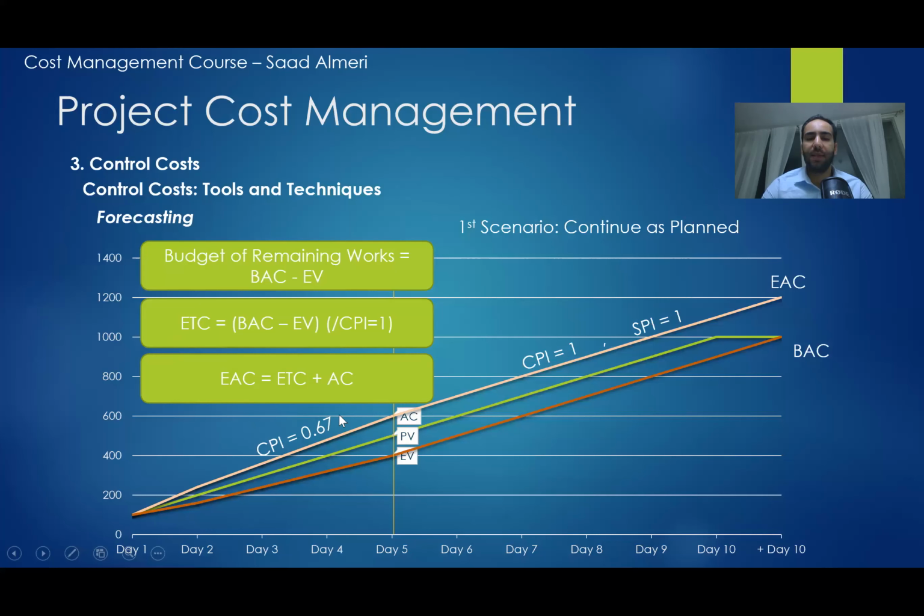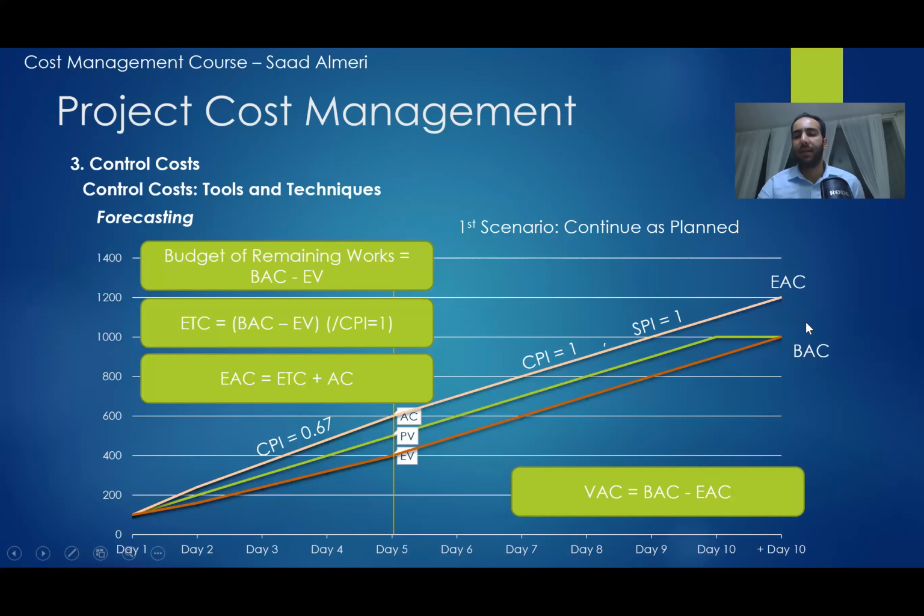So this is the 600 that I spent plus the 600 that I'm estimating to spend. Okay, this is the first scenario, and then the VAC, or the variance at complete, is the BAC minus EAC, which is minus 200.